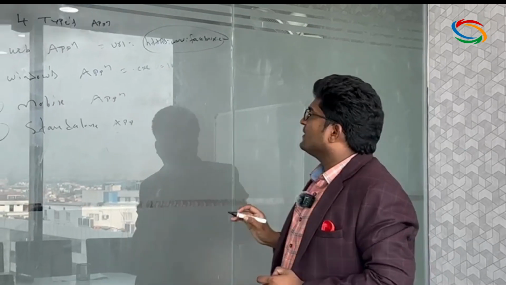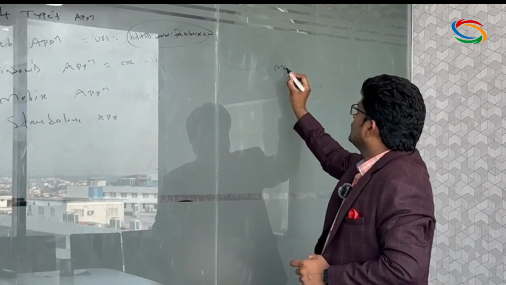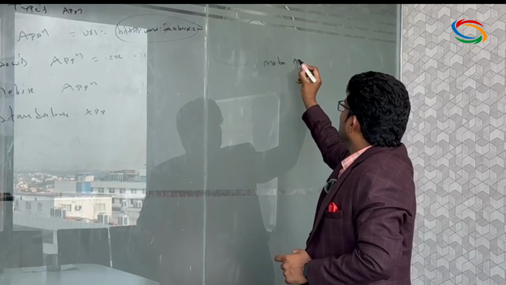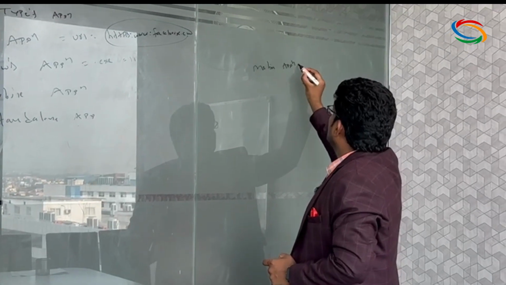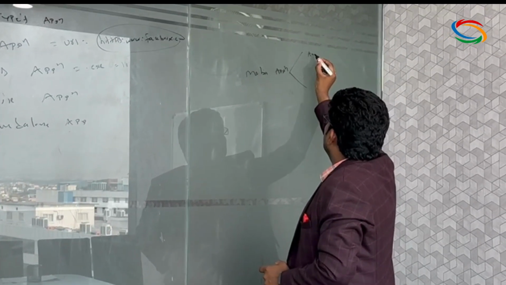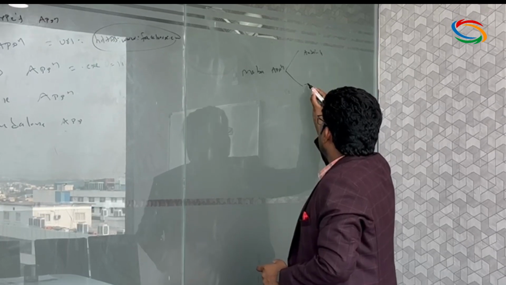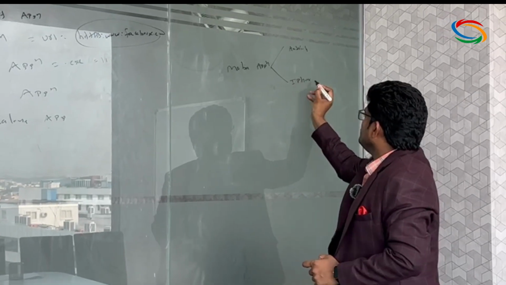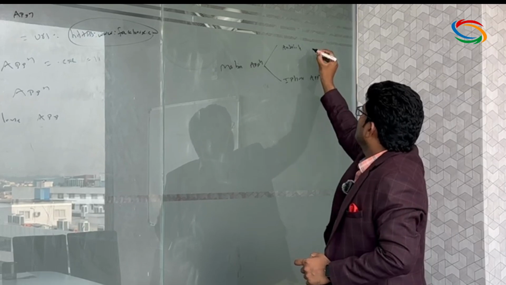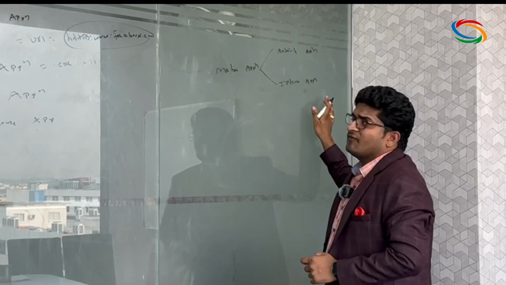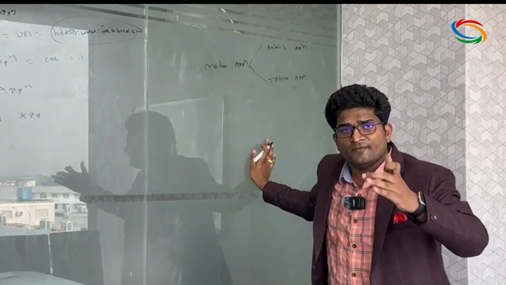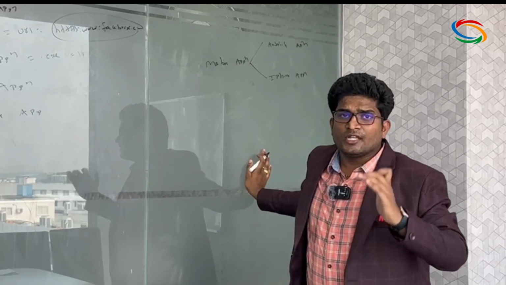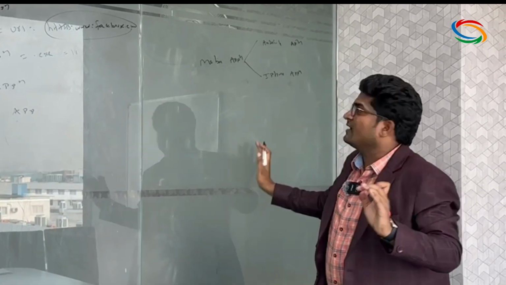Coming to mobile applications, there are two types: one is Android application, and the second is iPhone application. Whenever a developer works on an Android application, the developer will share the .apk file.